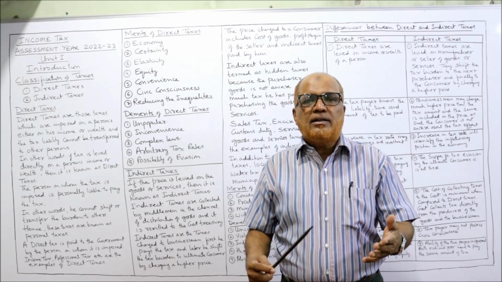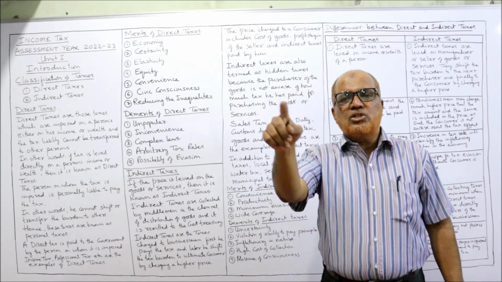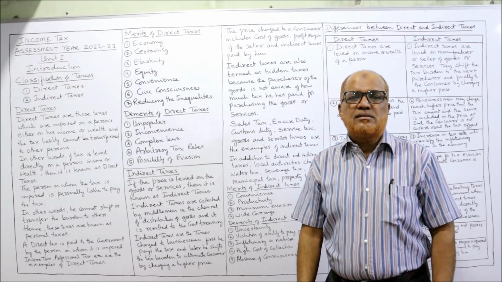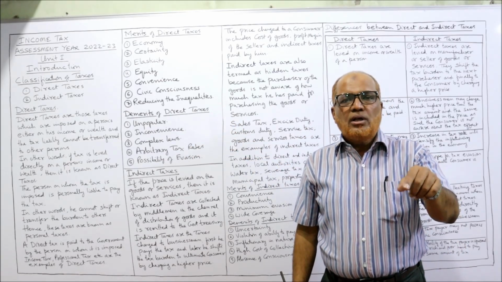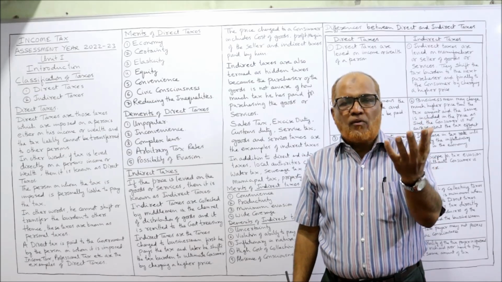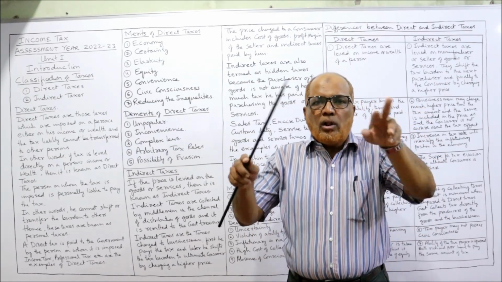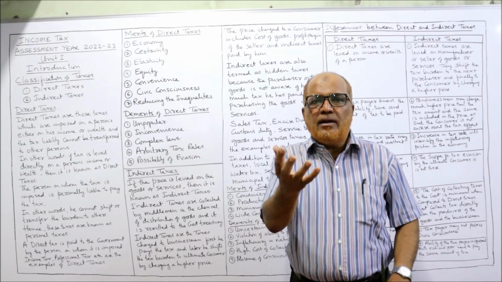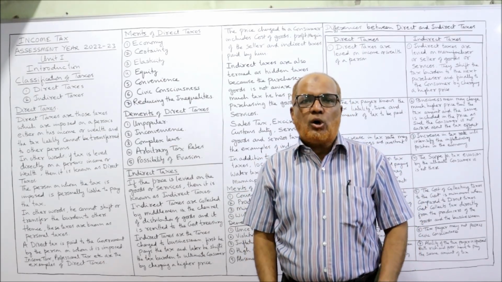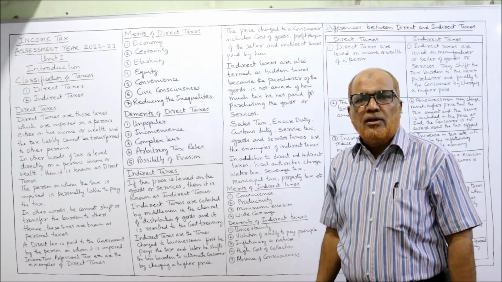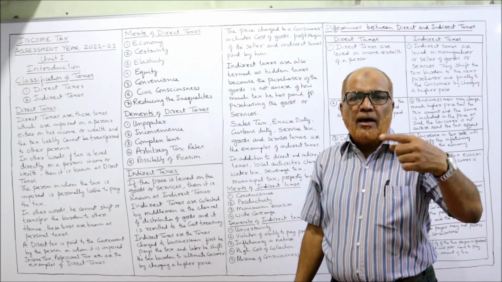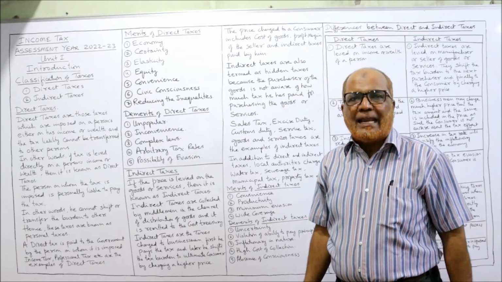So ultimately when the goods reach the consumer's hands, the price includes the cost of the goods, the profit of the middlemen, and the taxes. All these are combined in the price of the goods. That is called indirect tax. The payer is one person and ultimately the burden will be on another person.